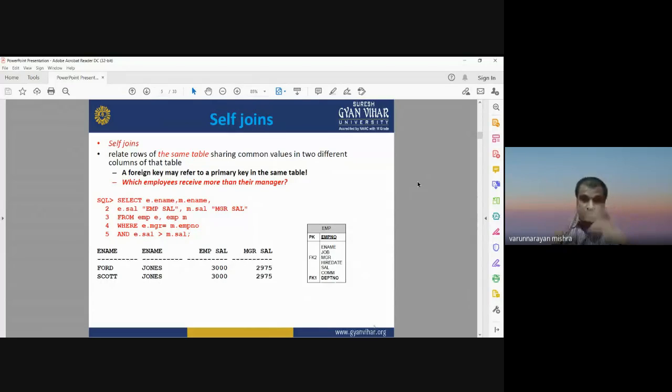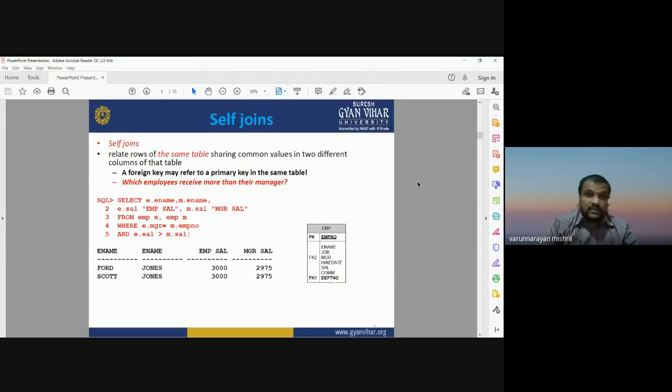If you want to add two different values in the same table, then you have to run the self join. That's what is known as self join. Now it is working on its own table. No need to go for a second table or another table. In that case, it relates the rows of the same table sharing the common value in two different columns. We know that in a table there may be different columns, so it relates two different columns in the same table.